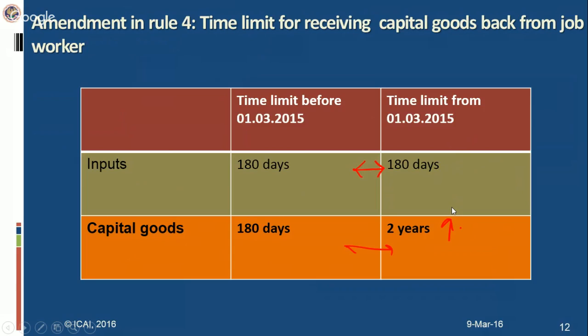So now it may be noted here that there was a common time limit of 180 days for the return of inputs and capital goods. Now this provision has been amended. As per the amended provisions, the time limit in case of capital goods has been extended to 2 years. So a point to note here is that the time limit for inputs has not changed here.